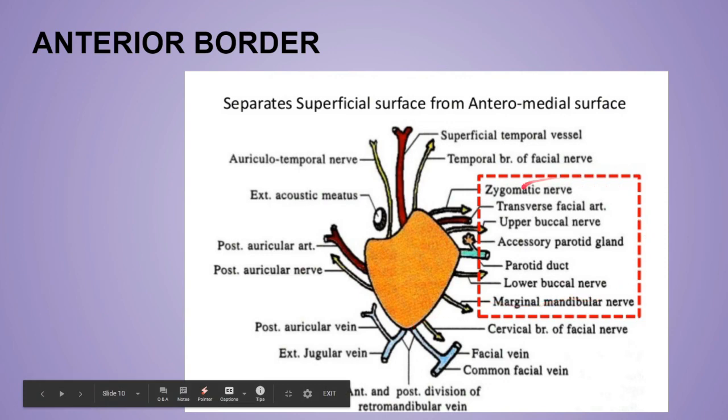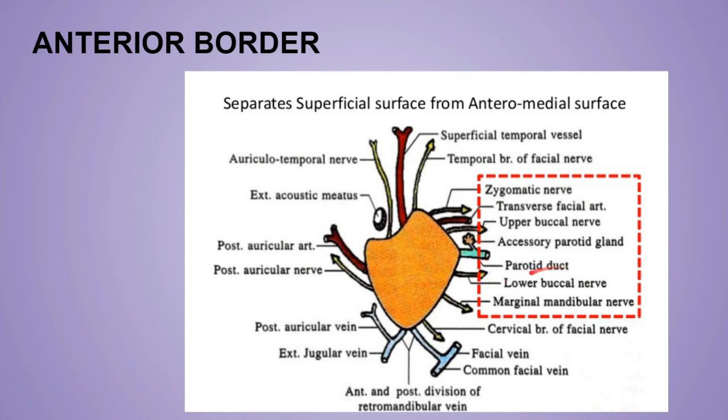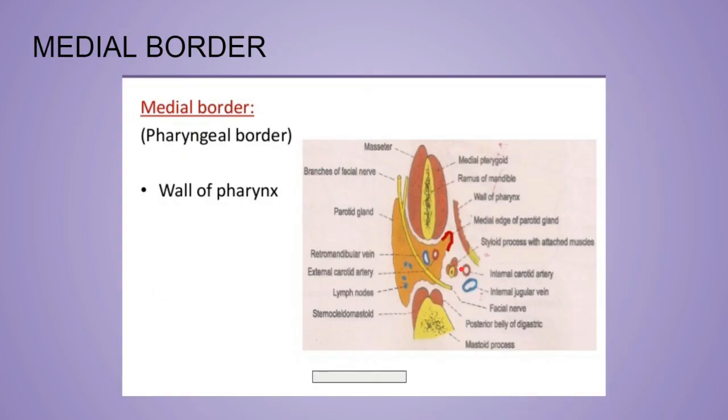Now these are the structures emerging from the anterior border: the parotid duct, some of the terminal branches of the facial nerve, that is zygomatic, upper buccal, lower buccal, and the marginal mandibular, and the transverse facial artery. Now remember that there is one accessory parotid gland also, which lies on the parotid duct on this border only.